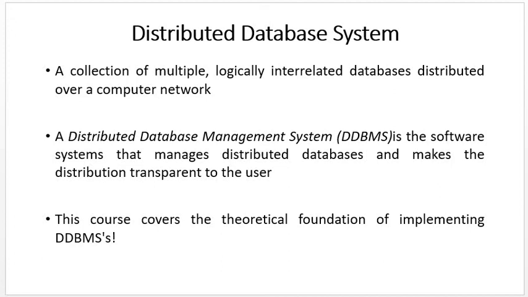So that is the definition of a distributed database. So what is a distributed database management system? It's a software system that manages a distributed database and makes the distribution transparent to the user. This is the actual role of the database management system. It manages your distributed database and also maintains the transparency with the user. We will see the meaning of transparency in detail later in this unit.